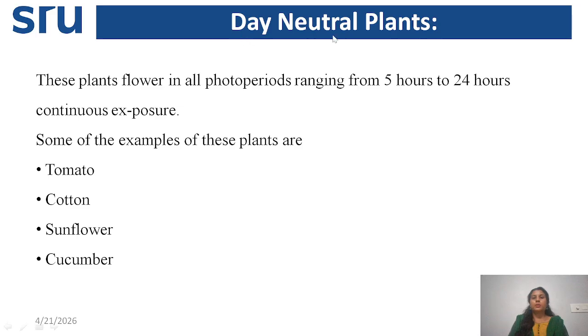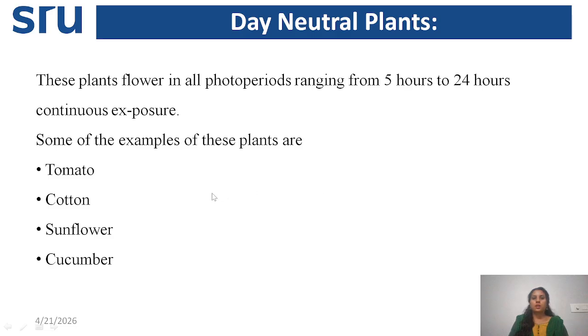So what do you mean by day neutral plant? It's not like it requires equal day and night. It is not affected much. It is almost insensitive to day and night period. It can flower in both long day and short day conditions. Some examples of day neutral plants are tomato, cotton, sunflower, and cucumber.